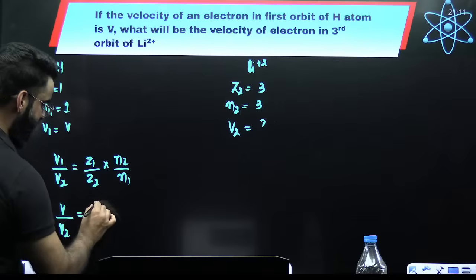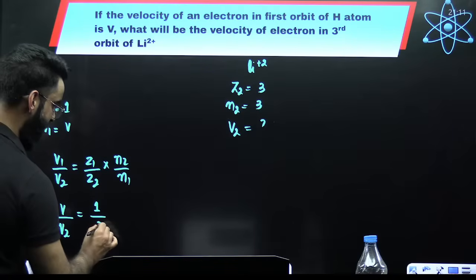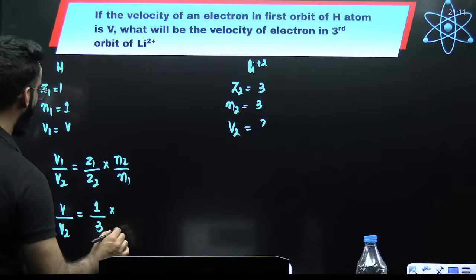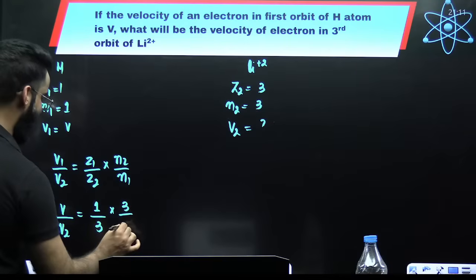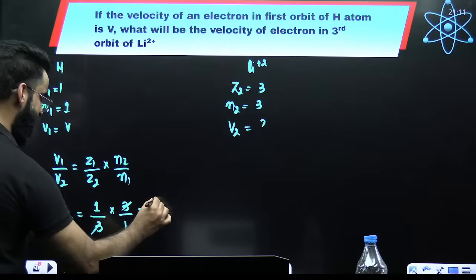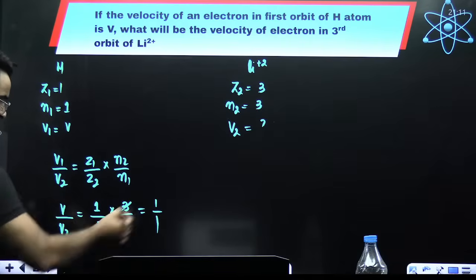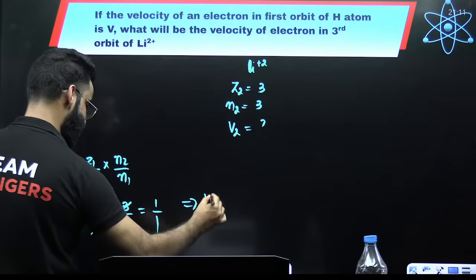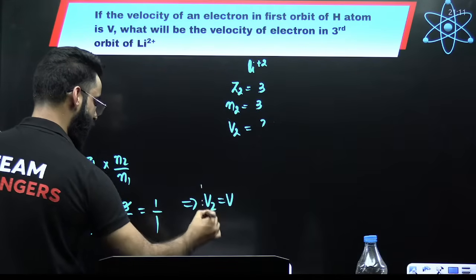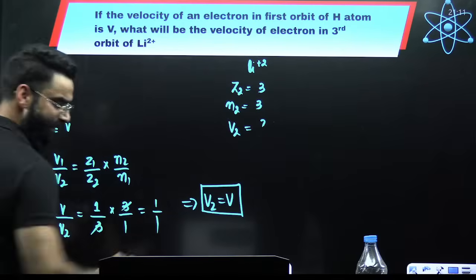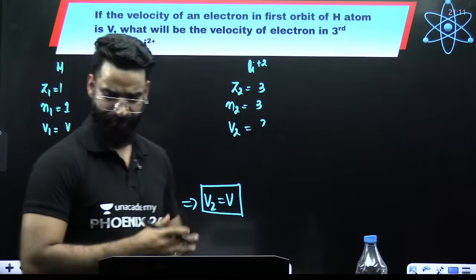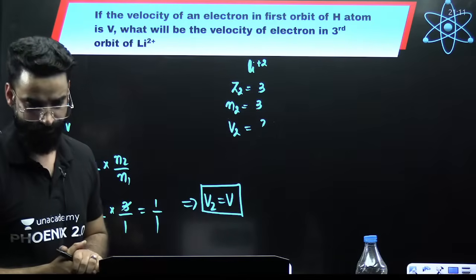Z1 is 1. Z2 is 3. N2 is 3. N1 is 1. So 3 got cancelled. The value is 1:1. So I can say V is equal to V2. V2 is equal to V. This is something which you are supposed to calculate. I believe, again, this sort of a question is clear to everyone, right?